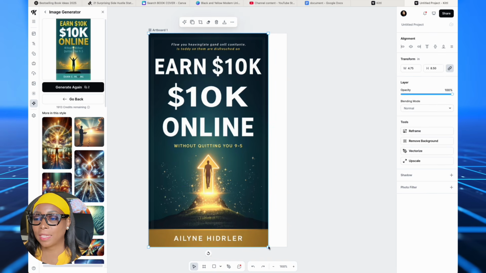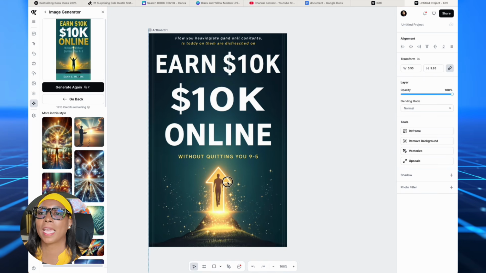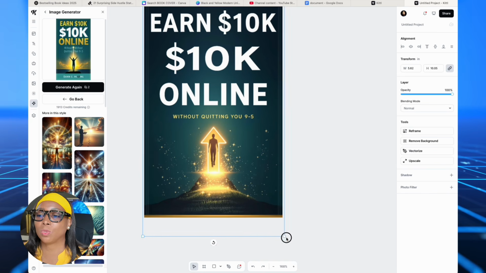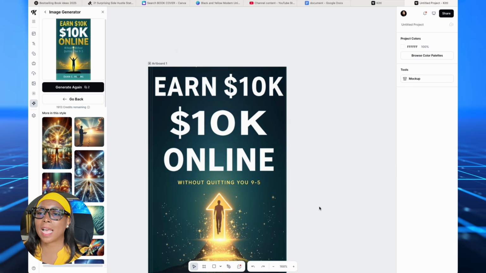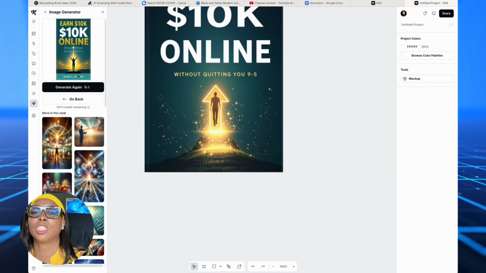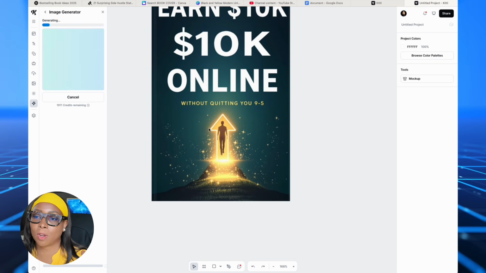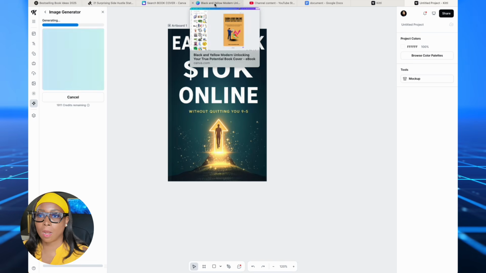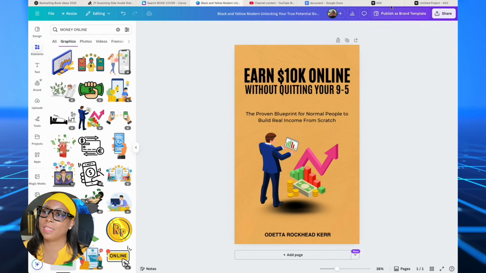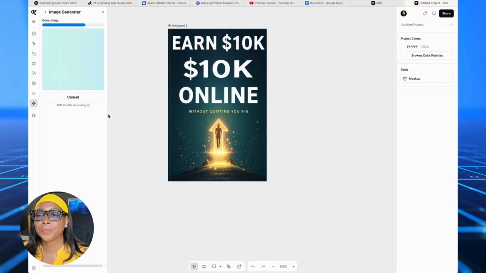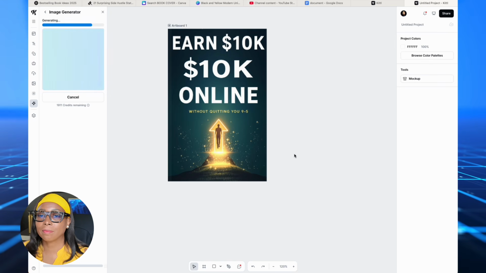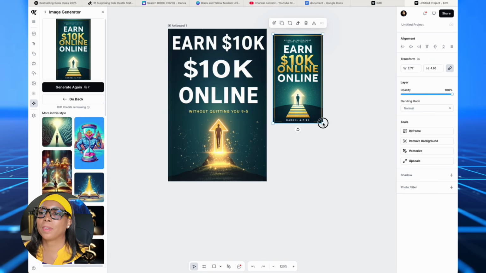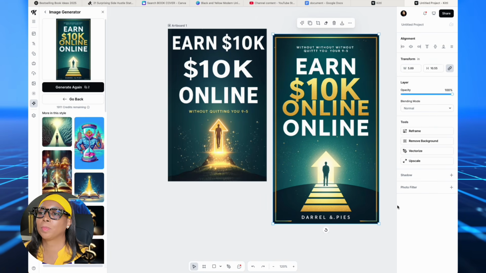Or we can drag it so that the name doesn't even show on the page, and so that the top there doesn't show on the page either, and just use that portion of it as your cover, right? Let's regenerate another one just for the fun of it to see what options we got. Let's go back over and look at our Canva. Pretty nice. And this is our Kittle. See what the second option is. We got something similar, but I actually prefer the second option.